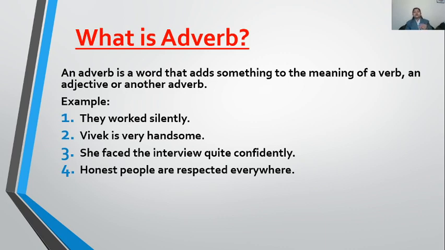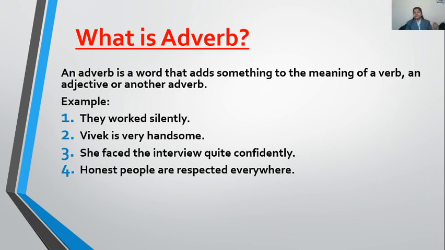Now, she is looking beautiful. That beautiful is your adjective. How beautiful is she? She is very beautiful. Or she is less beautiful. She is too much beautiful. So these words, less, very, too much, are all describing an adjective here. So they are also adverbs.